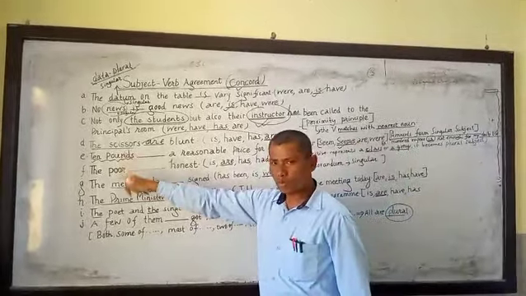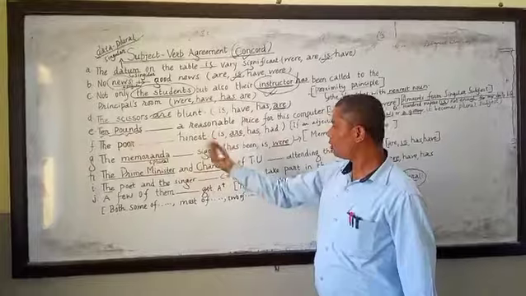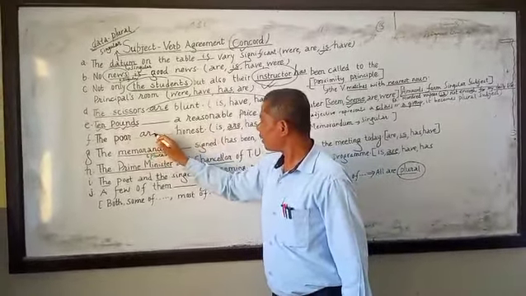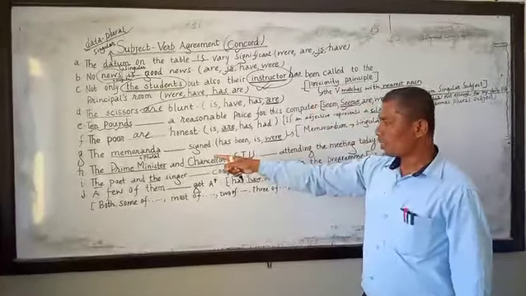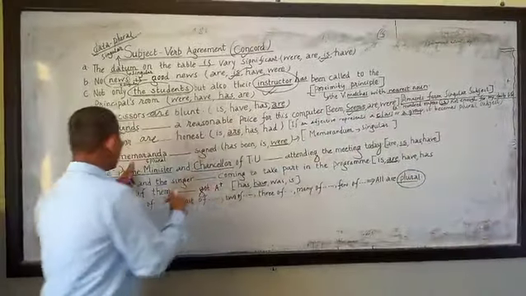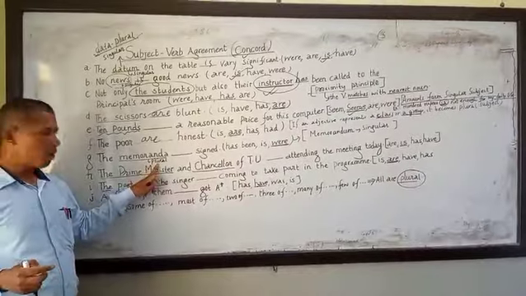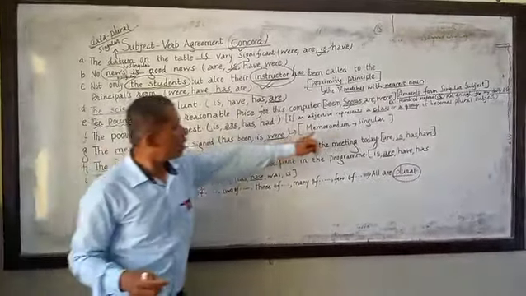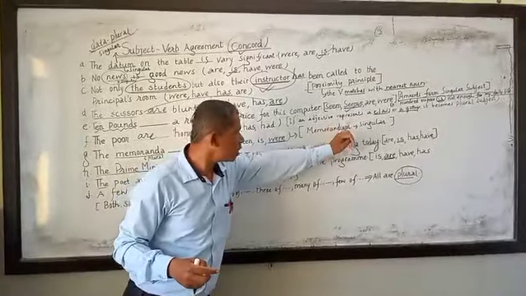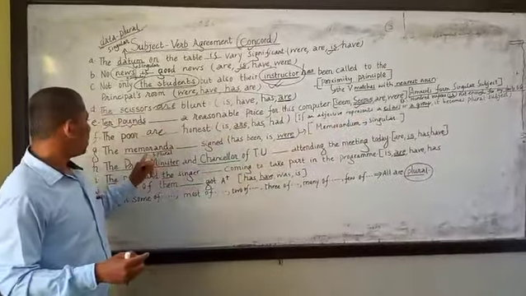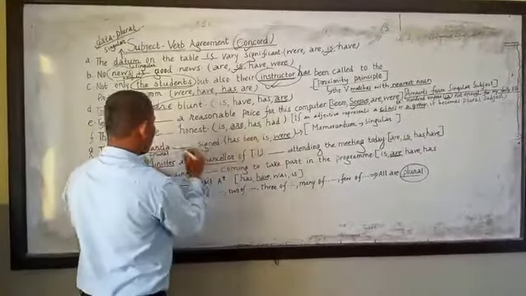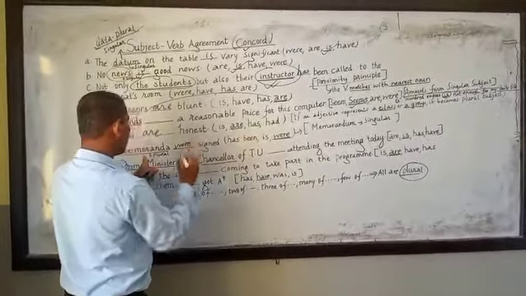Now the poor is also a plural subject, that's why it takes are. Now the memoranda. If we talk about memoranda, this is the plural form, and the singular form of memoranda is memorandum. Memorandum is the singular subject, but memoranda is the plural subject. That's why it takes were.